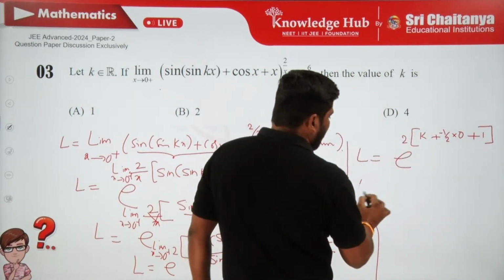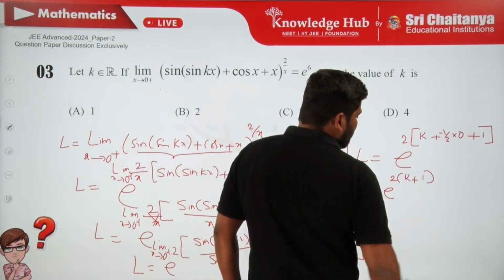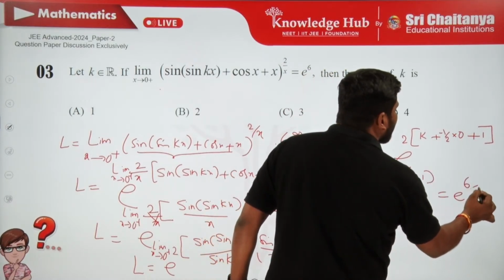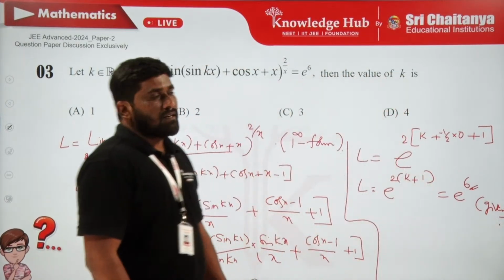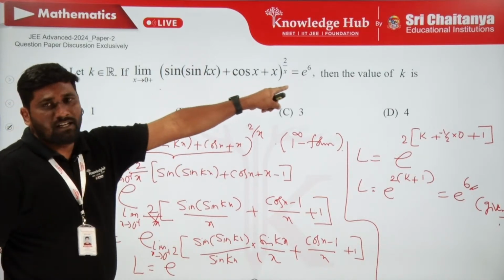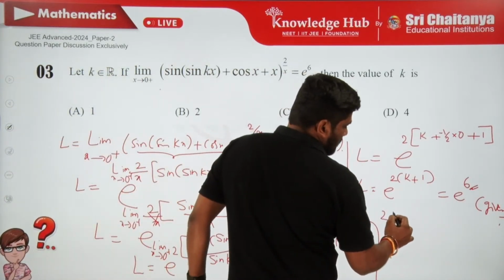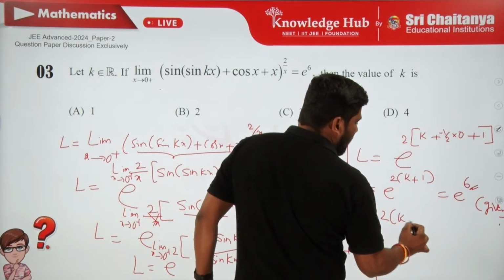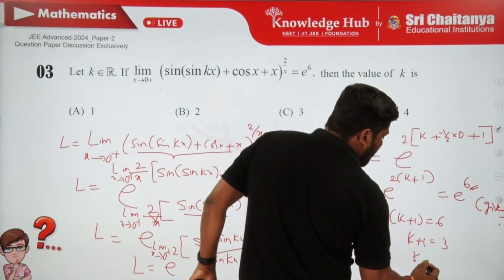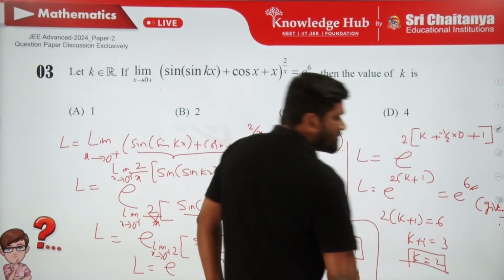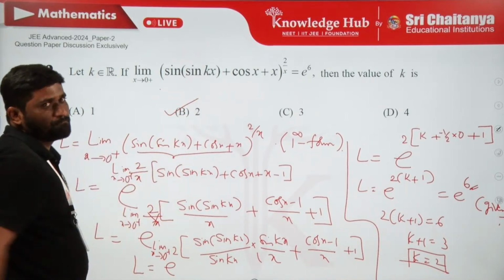So L is equal to e power 2 times of k plus 1, but this must be equal to what is given, e power 6. On comparing the powers, 2 of k plus 1 is 6, means k plus 1 is 3, then k is 2. Therefore the right option is 2.